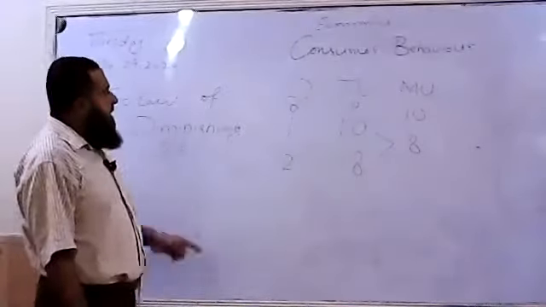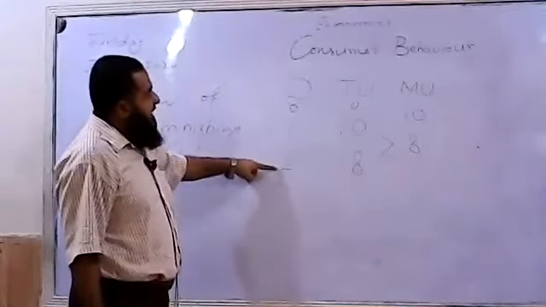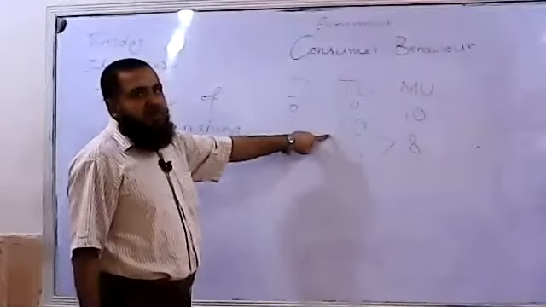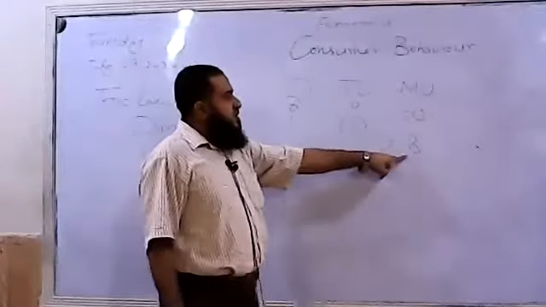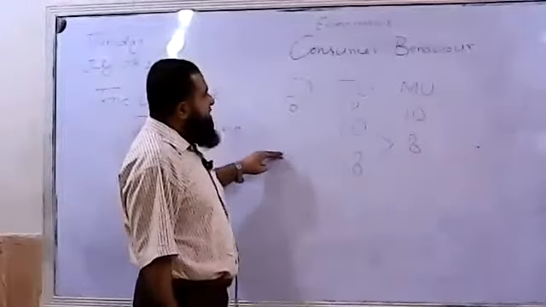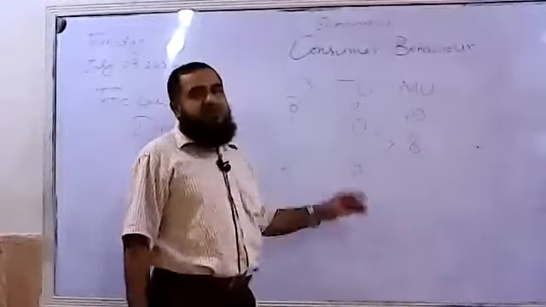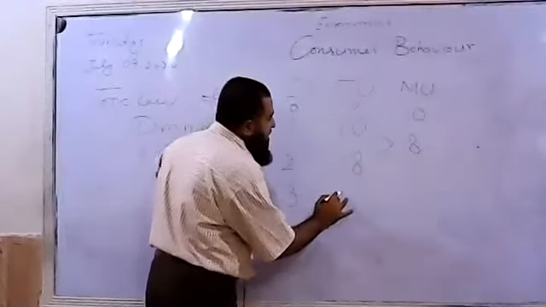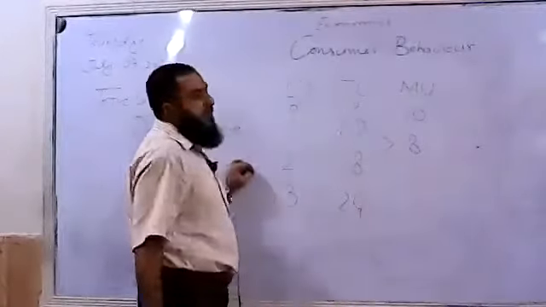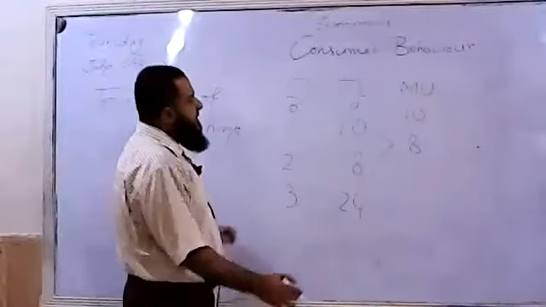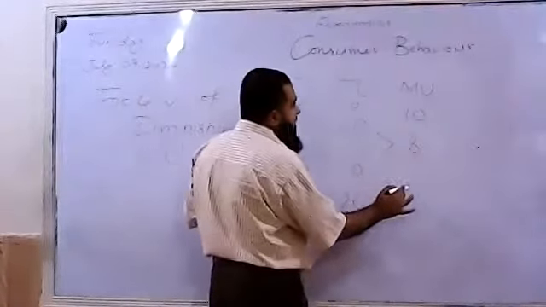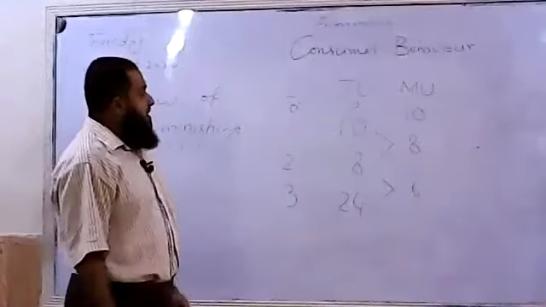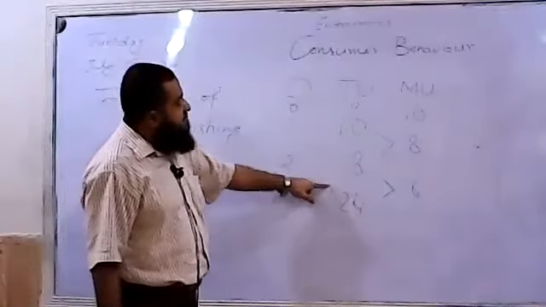Now what is happening? As he consumes the second glass of water, his total utility moves on to 18. So how much has it changed? 8. So the marginal utility of the second glass of water will be lower than the first one within the same time. If he consumes the third glass of water, his total utility moves on to 24. So how much will be the marginal utility of this extra glass of water? 6. The total utility is increased by 6.